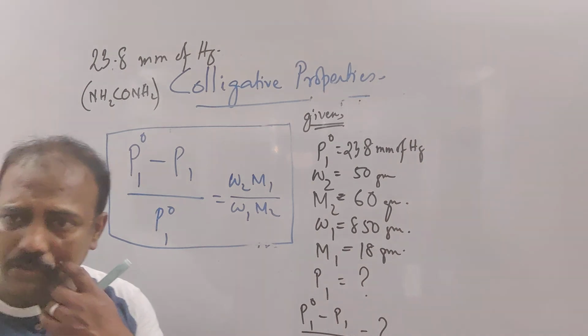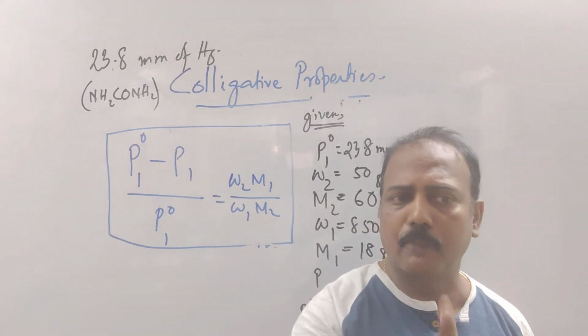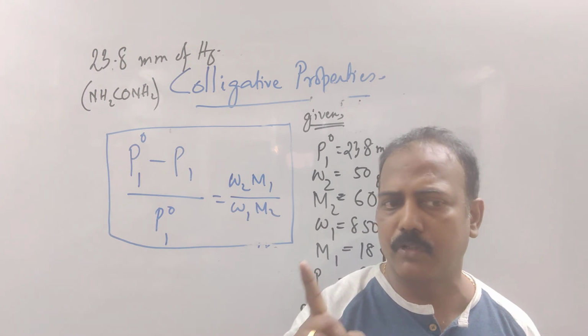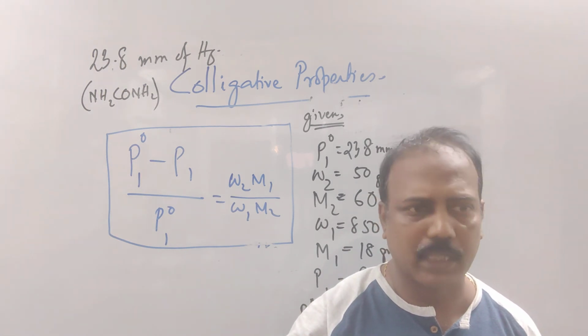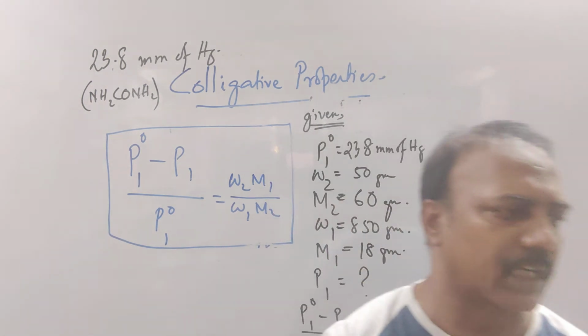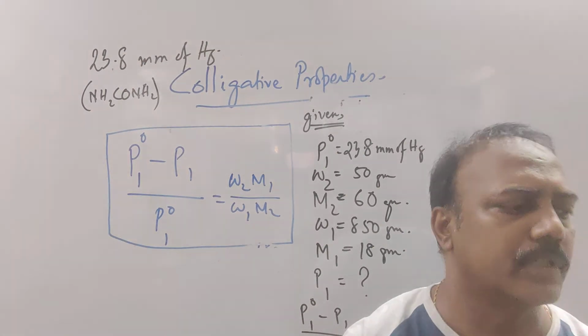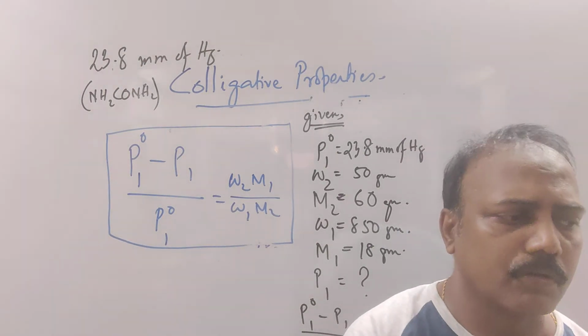Can you complete this? So up to the first colligative property, everything is clear. Up to the first colligative properties, you are going to study from the study material. If you are going from here in the evening, you can collect the hard copy from the office, or take the printout and study. Don't waste time.